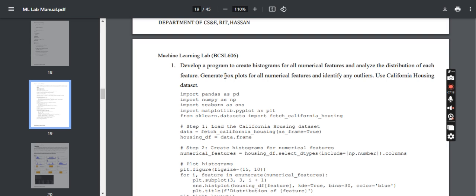That is histogram. And then the next is the box plot, which shows the minimum value, maximum value, all that. And an outlier is a value before the minimum value or after the maximum value, the outside points. Okay, next, for this we'll be using the California housing data set.